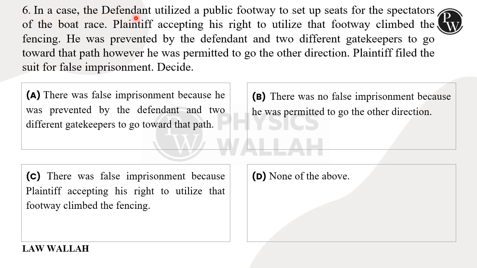Question number 6 says, in case the defendant utilized a public footway to set up seats for the spectators of a boat race, plaintiff accepting his right to utilize the footway climbed the fencing. He was prevented by the defendant and two different gatekeepers from going forward on that path. However, he was permitted to go in the other direction. Plaintiff filed suit for false imprisonment, decide.